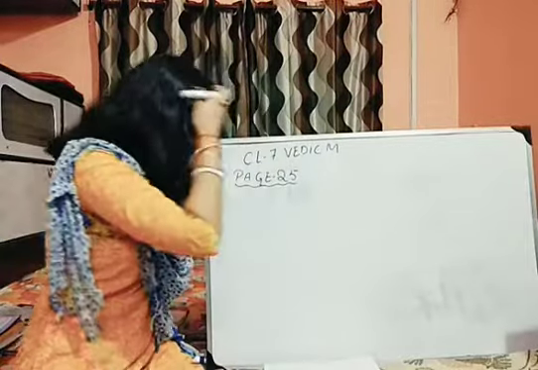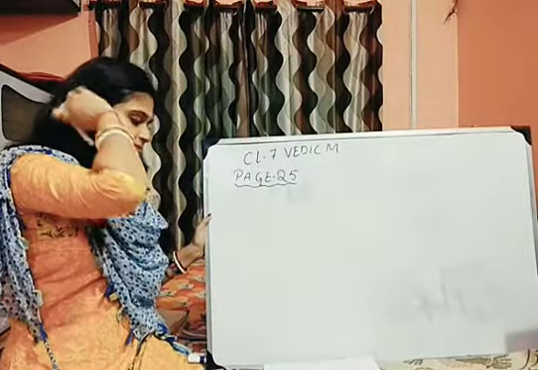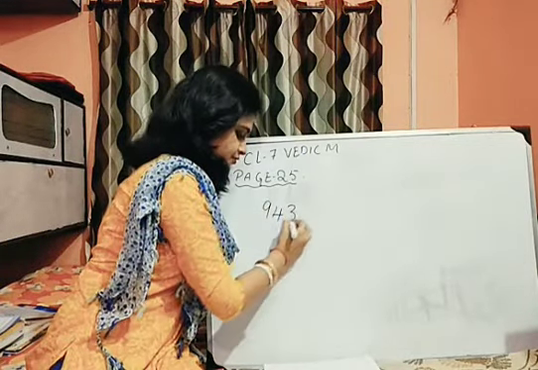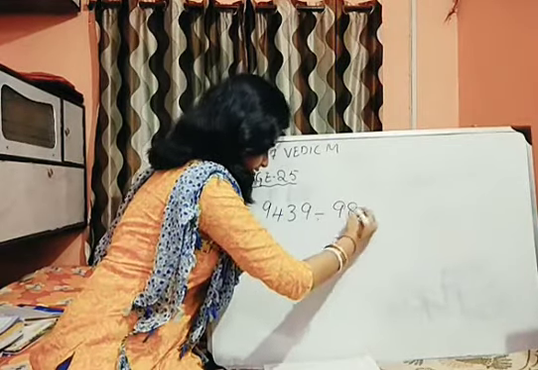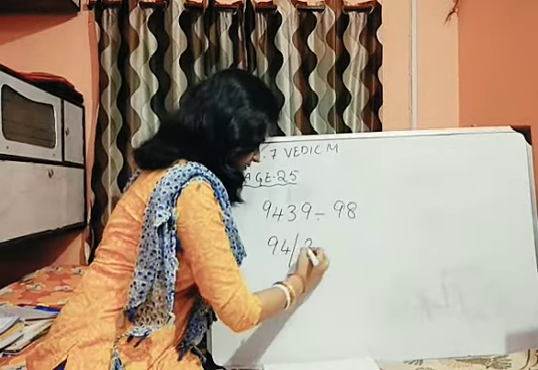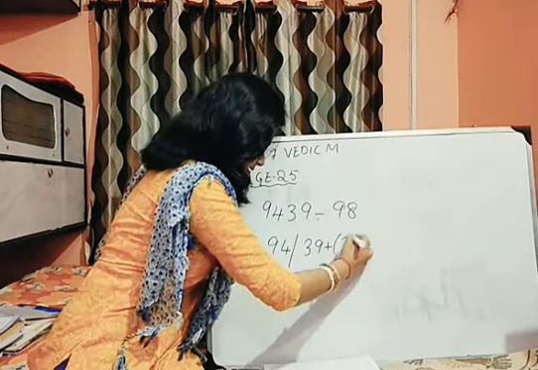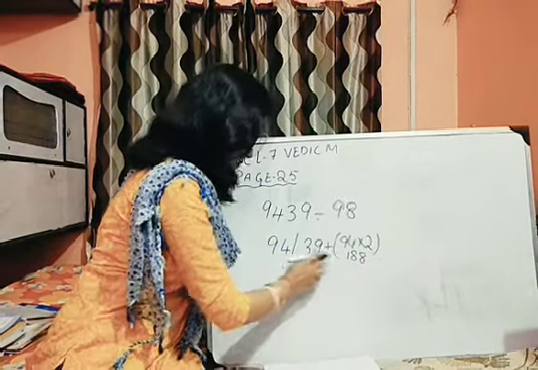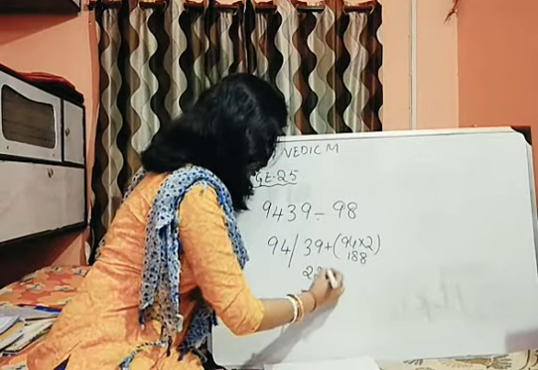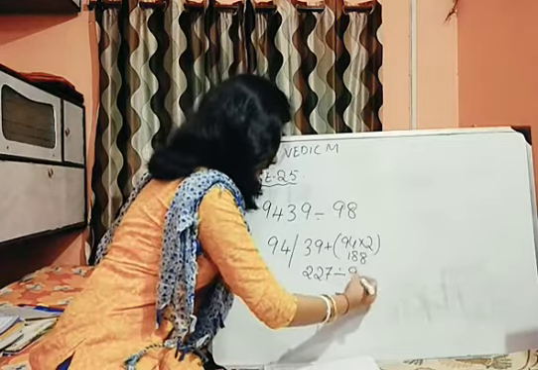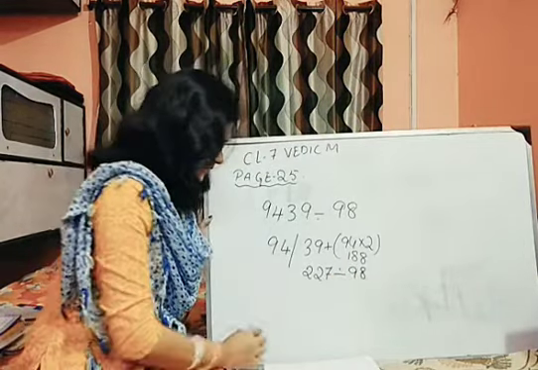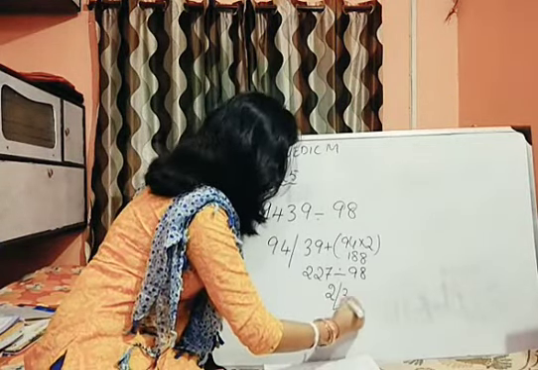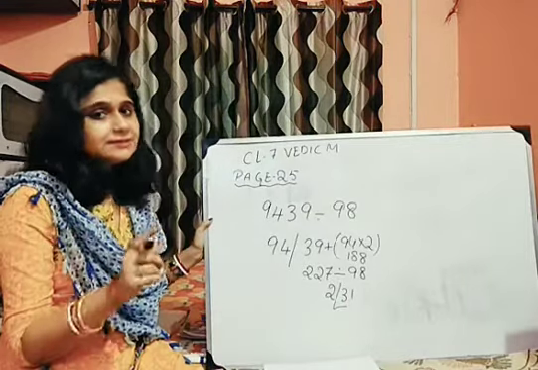Okay, next question. 9439 divided by 98. Okay, let's see. 94 will come down. Then I will write 39 plus 94 into 2, which will give me 188. Now, this plus this is equal to 227. So, this is my last number. I will divide with 98. It will go 2 times. If it goes 2 times, your remainder will be 31. You calculate, you will get it.